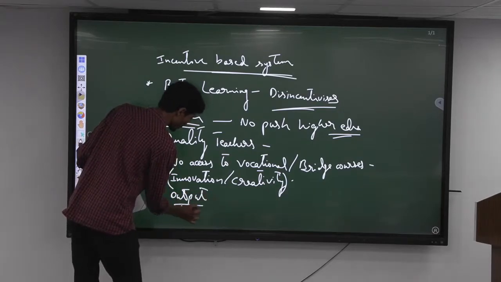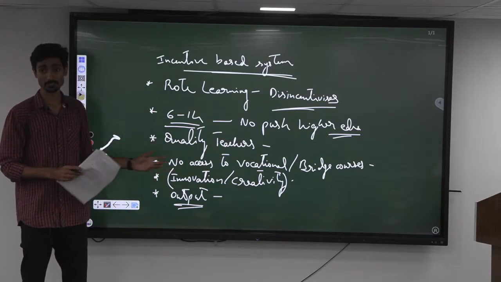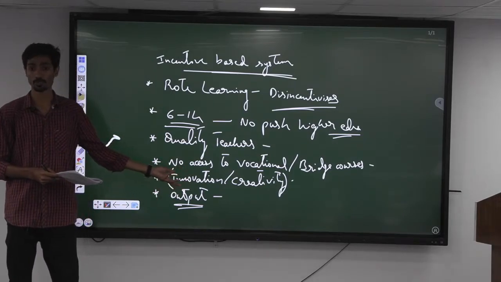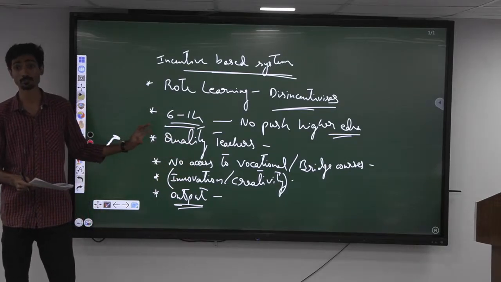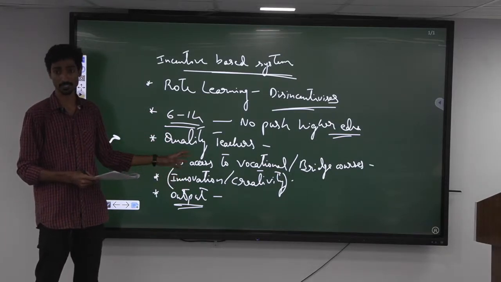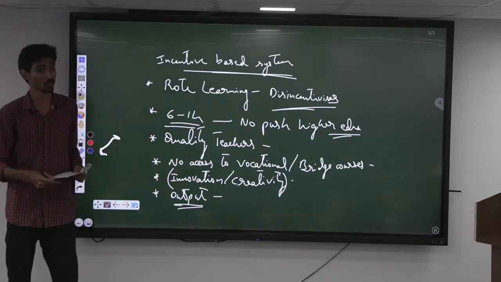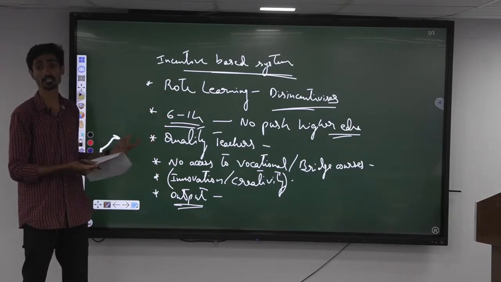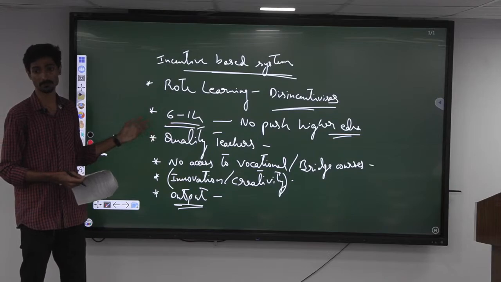And one more important point we can tell is that the no-detention policy has in a way led to backfiring. The children are continuously promoted up the ladder, okay, but there is no focus on the quality of output. As a result, the ASER report shows how children of 5th and 7th are not able to do even basic arithmetic or mathematics, right, because there is not much focus on the output. So these are some of the major drawbacks which are disincentivizing the children and not creating proper awareness about what education actually is. Okay, education is a holistic and lifelong learning process, right, that is not being taught to the children with the RTE. Okay.